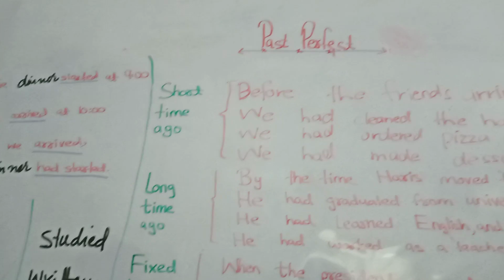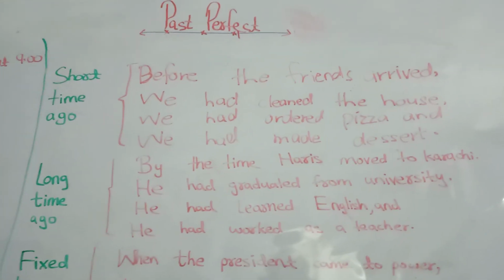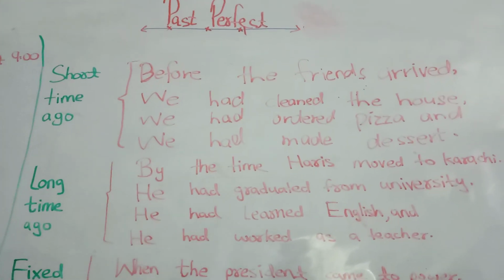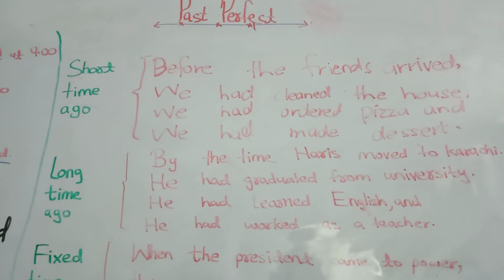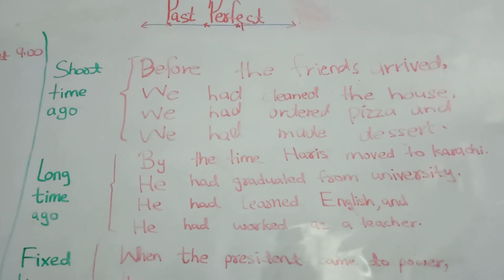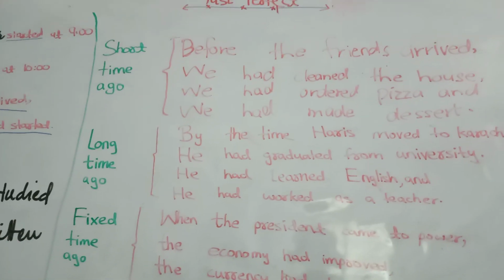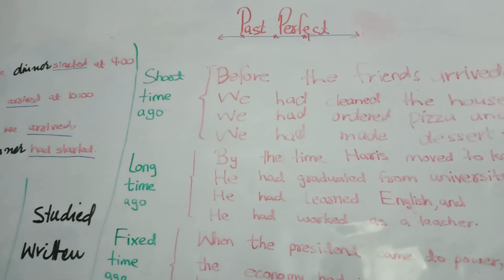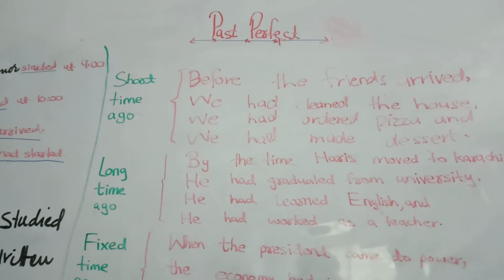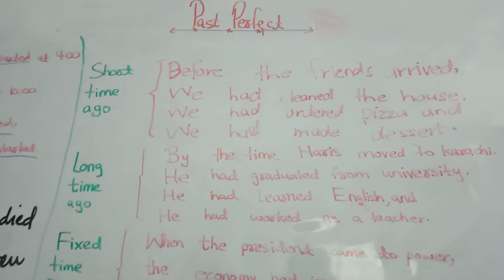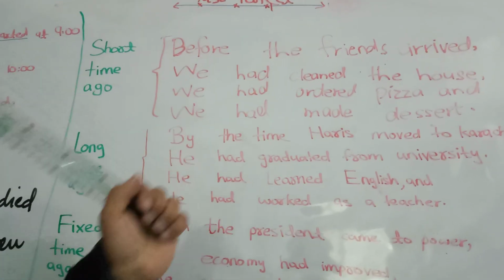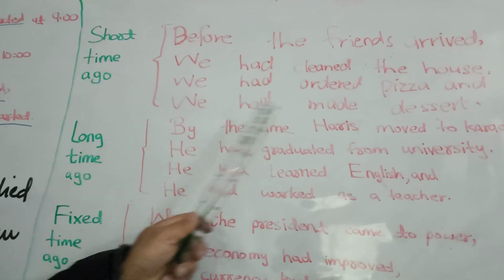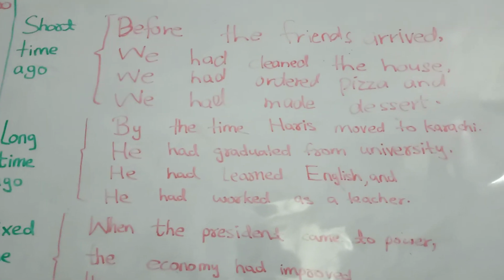Now let's discuss this one. Before the friends arrived, we had cleaned the house. There may be many activities before our arrival or before the beginning of something new. We had ordered the pizza. We had made dessert. Okay?